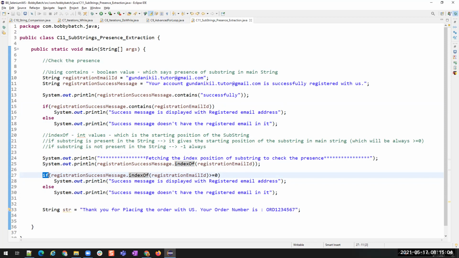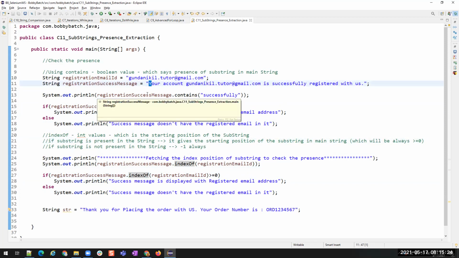Whether it is true or false, we compare it with some value. We compare with greater than or equal to 0, because if the substring is present in that string, it gives the starting position. The starting position starts from 0.